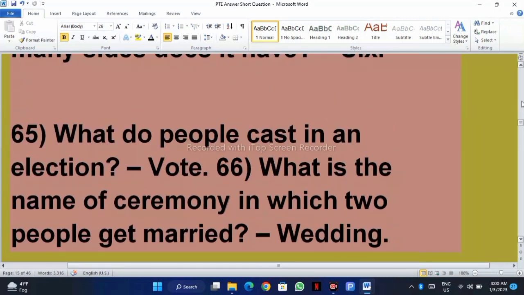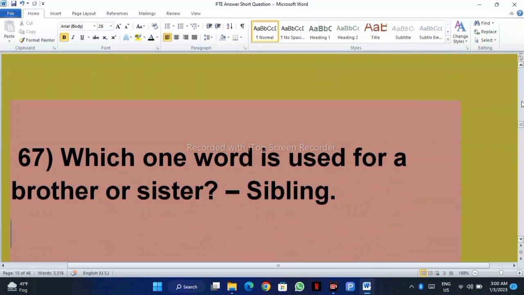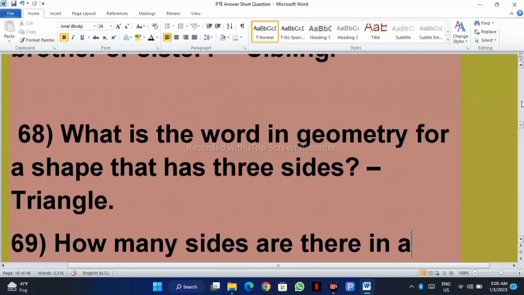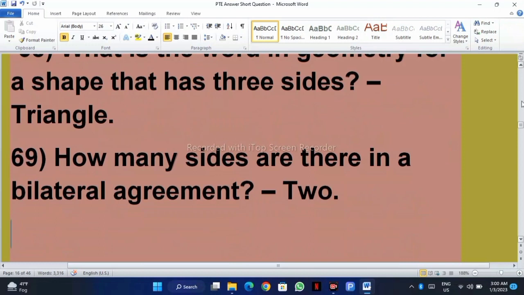What do people cast in an election? Vote. What is the name of a ceremony in which two people get married? Wedding. Which one word is used for a brother or sister? Sibling. What is the word in geometry for a shape that has 3 sides? Triangle. How many sides are there in a bilateral agreement? 2.